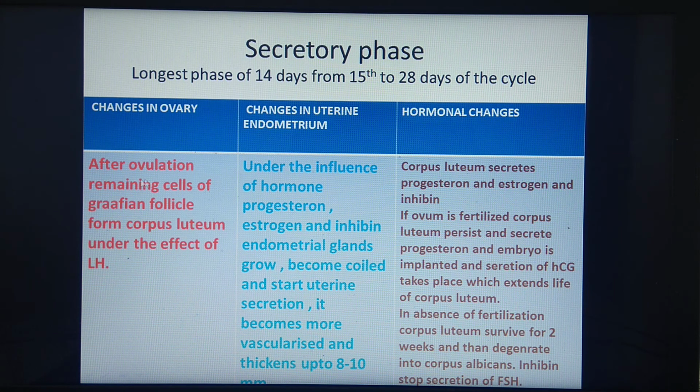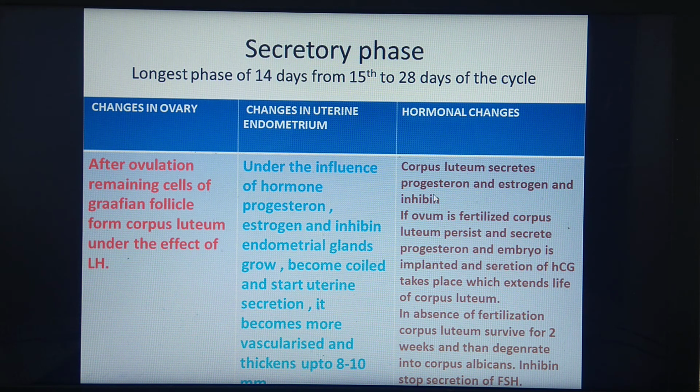As explained before, after ovulation, remaining cells of Graafian follicle form corpus luteum, and this formation of corpus luteum is under the effect of LH. Then changes in uterine endometrium. Under the influence of hormones progesterone, estrogen and inhibin, endometrial glands grow, become coiled and start uterine secretion. It becomes more and more vascularized and thickens up to 8 to 10 millimeter. So in secretory phase, this endometrium is maximum thick, which is required for the process of implantation.